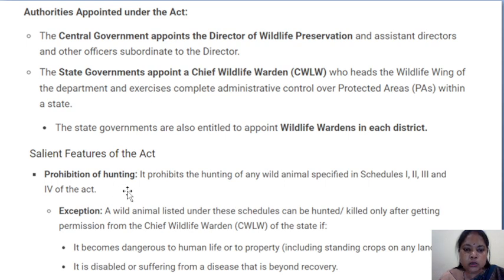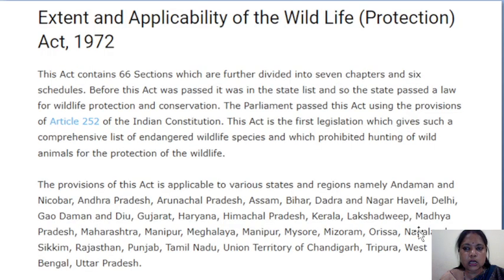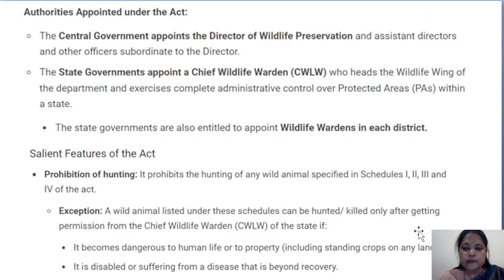So, prohibition of hunting. It prohibits the hunting of any wild animal specified in Schedules 1, 2, 3 and 4 of the act. How many schedules? So in total, how many schedules are there? 6 schedules. So out of these, Schedules 1, 2, 3 and 4 deal with the prohibition of hunting. Then what are the exceptions?